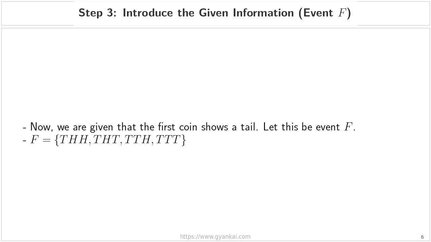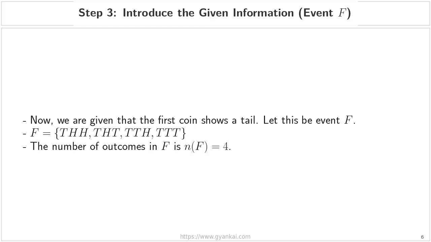To see what this looks like mathematically, let's list the outcomes that satisfy this condition. We look back at our original list from the previous slides and keep only those that start with a T. So, event F consists of the outcomes T, H, H; T, H, T; T, T, H; and T, T, T. If we count these up, we can see that the number of outcomes in event F, which we write as n of F, is equal to 4. Notice how our focus is already starting to narrow down from the original 8 outcomes we had earlier.